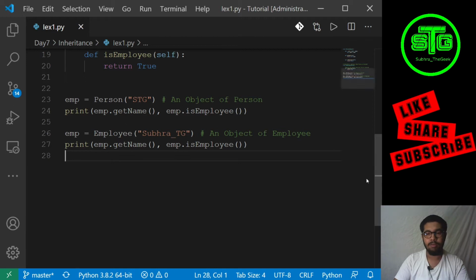So now let's talk about inheritance. Inheritance is nothing but using some of the properties of your parent.